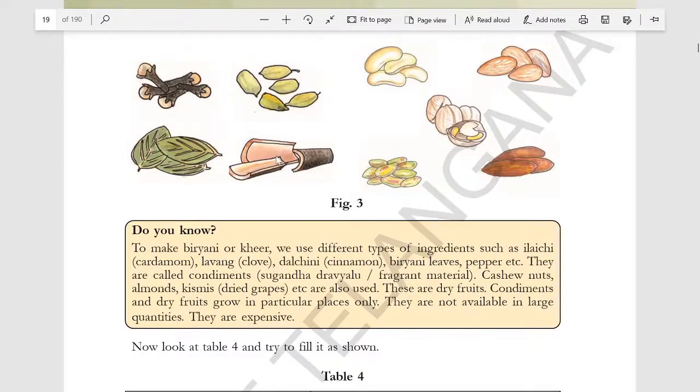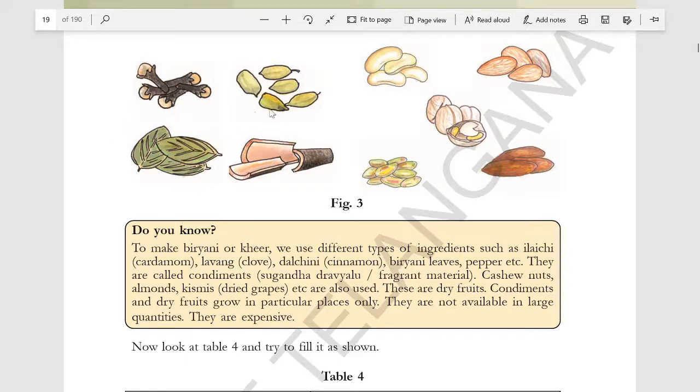And we can see clove is a part of a plant. The whole clove plant we won't use. So this is a part of a plant. Which part are we making use of in making our food? Which part? That is a bud. So clove plant, we get these cloves from the bud.